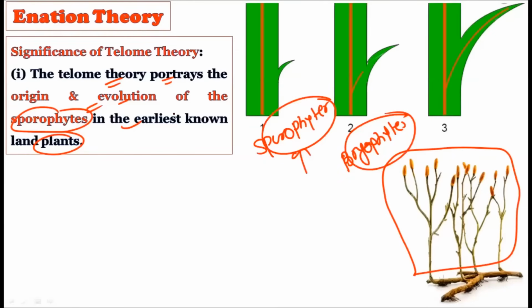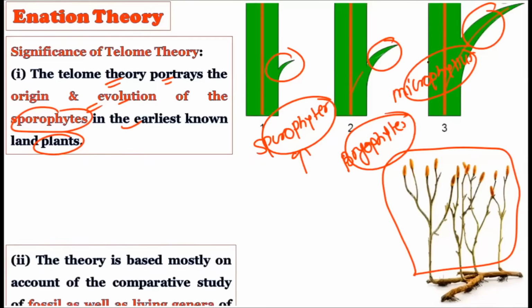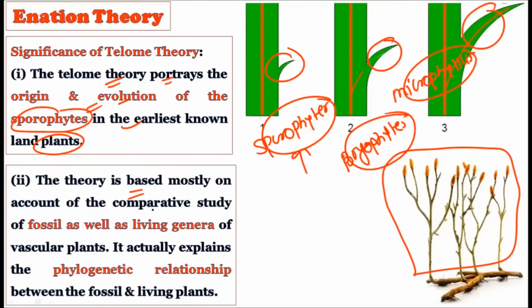But on the other hand, the initiation theory is typically restricted to the initiations only, that is, the microphyllous leaves only. So on the one hand, we talk about the complete sporophyte of the pteridophyte; on the other hand, in the initiation theory, we talk about the microphyllous leaves. Now consider, the theory is based mostly on the accounts of the comparative study of the fossil as well as the living genera.